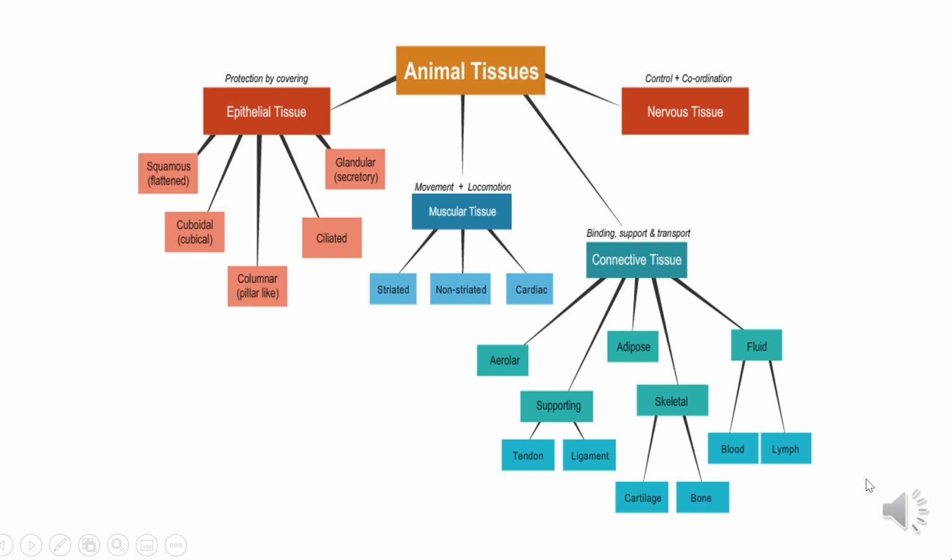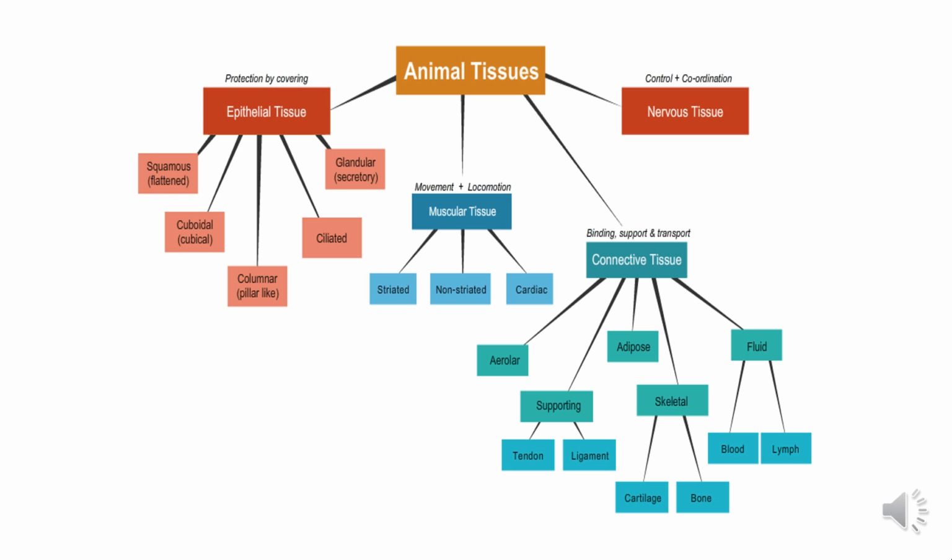This is a flow chart showing different types of animal tissues. First type is epithelial tissue. The function of epithelial tissue is protection, secretion, absorption, excretion, and reproduction. It is of five types: squamous epithelium, which are flattened cells; cuboidal epithelium, cube-like cells; columnar epithelium, pillar-like cells; and ciliated epithelium, where cilia are present so that something can be transported easily with the help of cilia. Stratified means a stack of squamous epithelium present one above the other. They work for protection, just like skin.